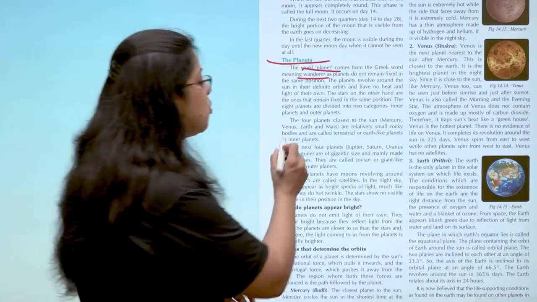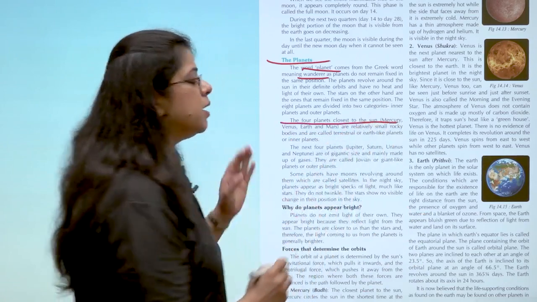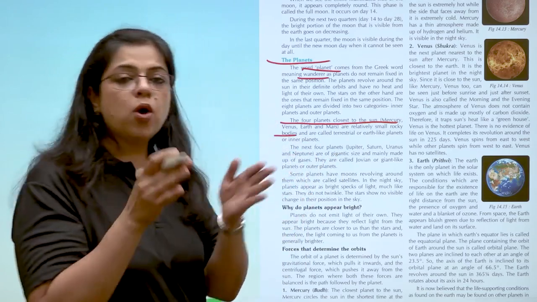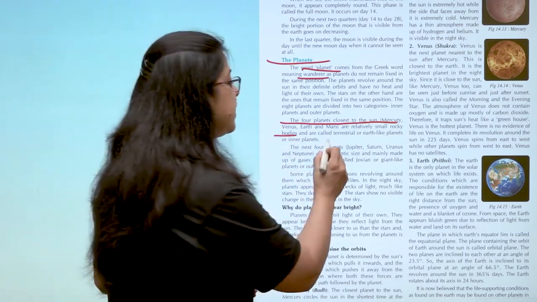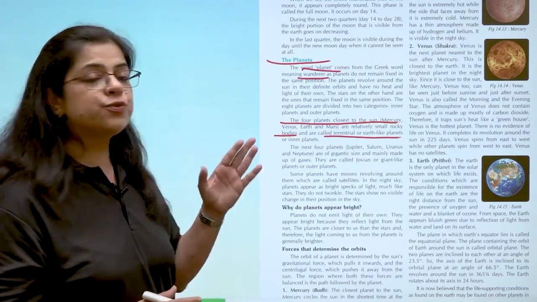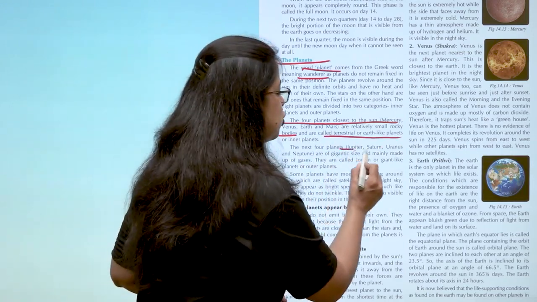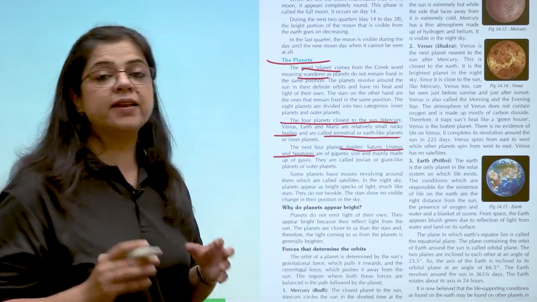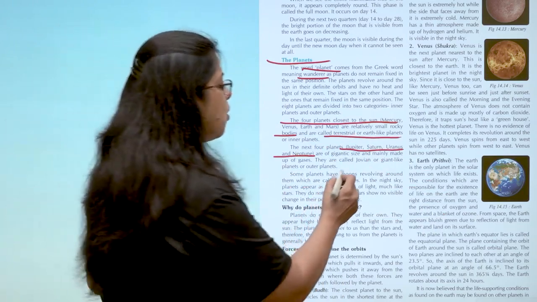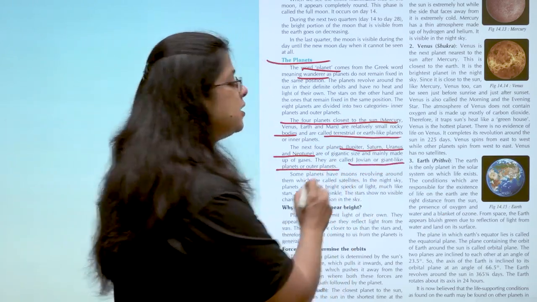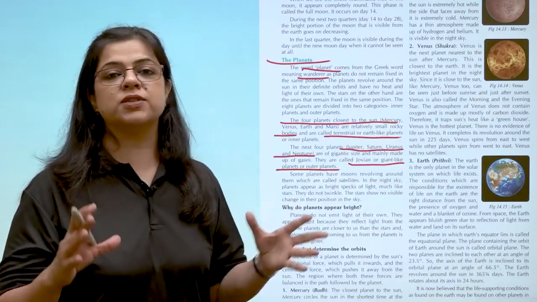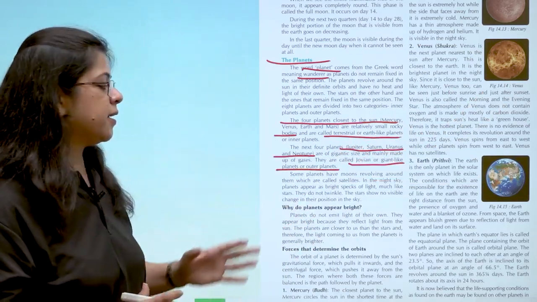Now, the 4 closest planets to the sun are Mercury, Venus, Earth and Mars. These are smaller planets and they are called terrestrial or Earth-like planets. The next 4 planets, that is Jupiter, Saturn, Uranus and Neptune, are very huge in size. These are called Jovian or giant-like planets. These are also called outer planets because they are away from the sun.